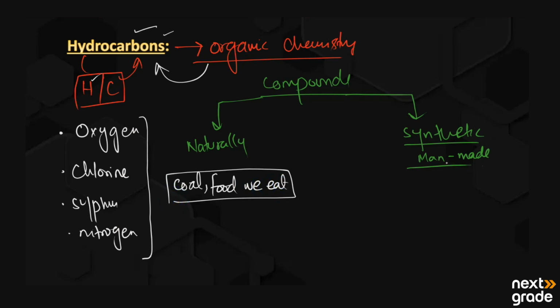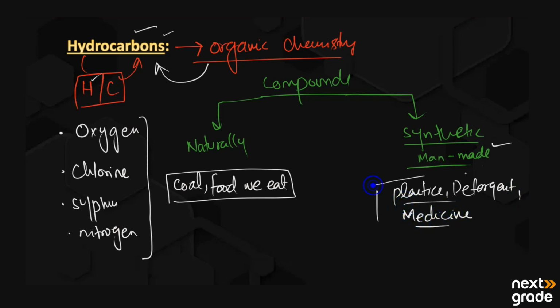On the other hand, examples of synthetic or man-made compounds are plastics, detergents, and medicines. These compounds are examples of synthetic or man-made organic compounds. Although all are organic compounds, some are natural and some are synthetic.